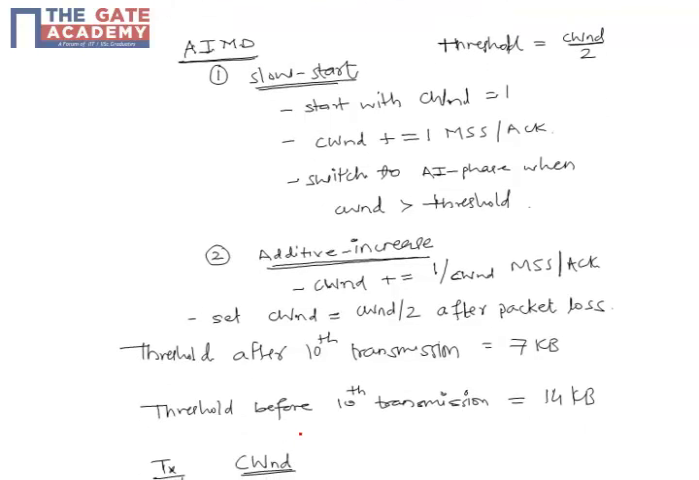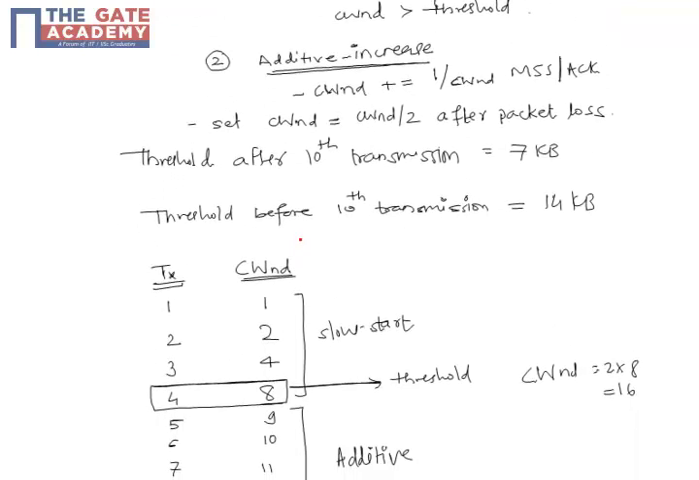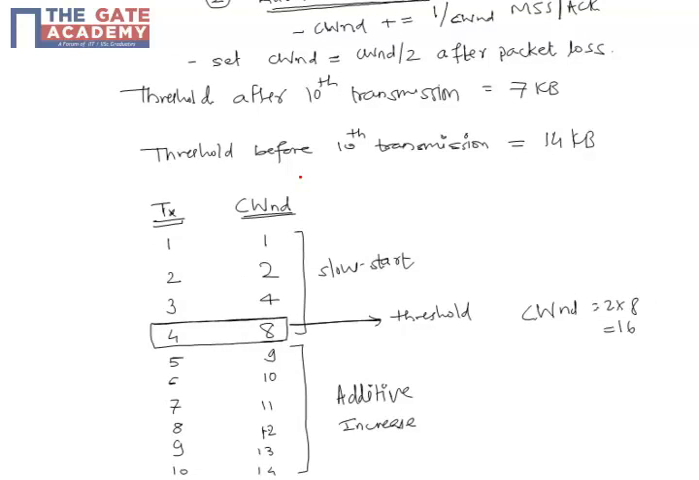So here is a table given for transmission 1 to 10. During transmission 1, the congestion window size was 1. During transmission 2, it became 2. During transmission 3, it became 4. During 4th transmission, it became 8, and after this, the congestion window increases by 1 MSS till 10 transmission, and after 10 transmission, the packet loss occurs.